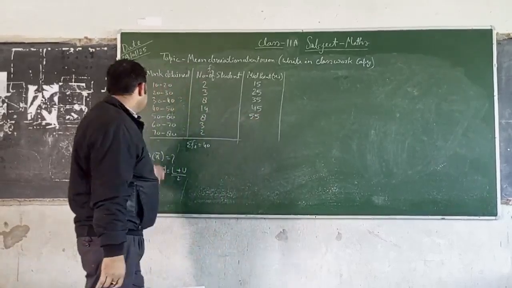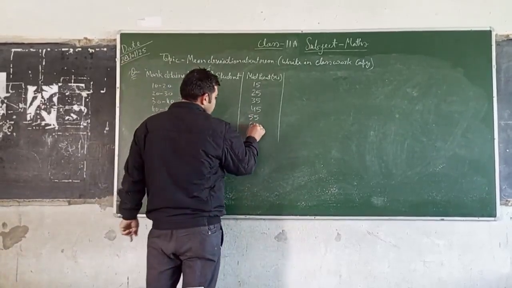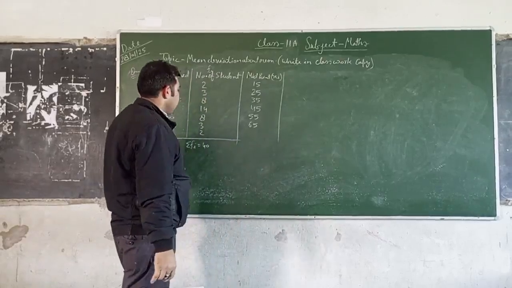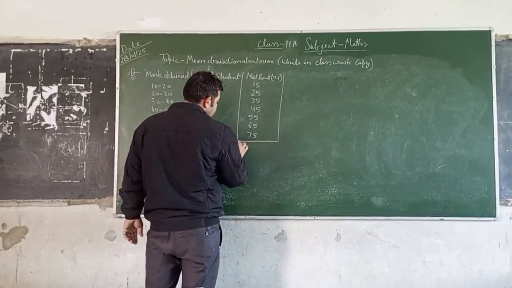And again 60 plus 70 by 2, that is 65, and 70 plus 80 by 2, that is 75. This is your answer.